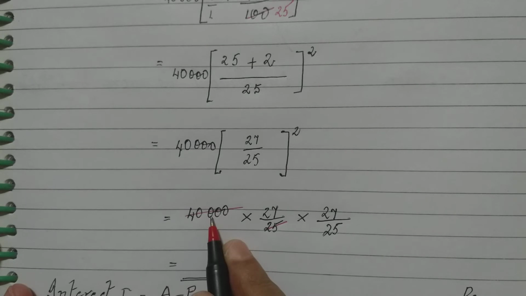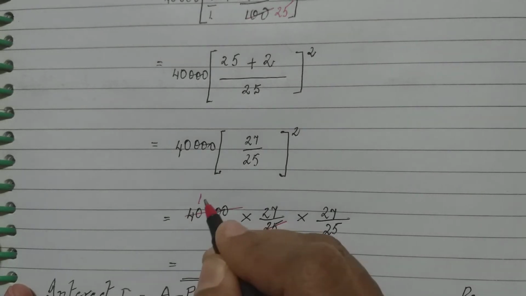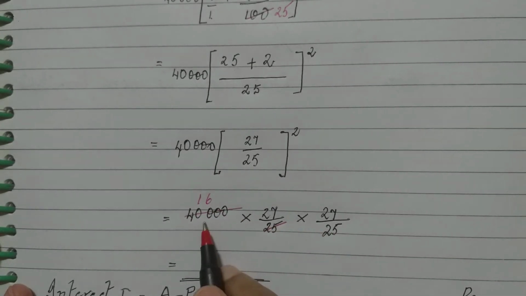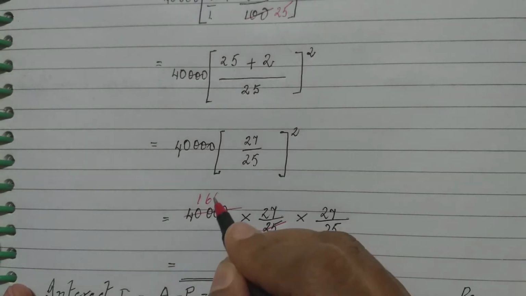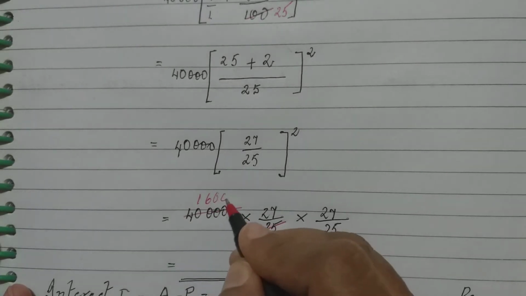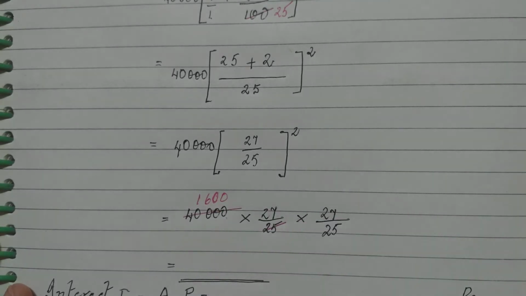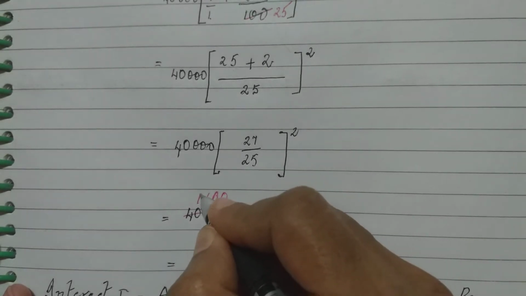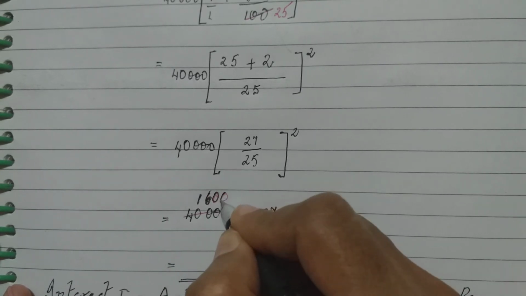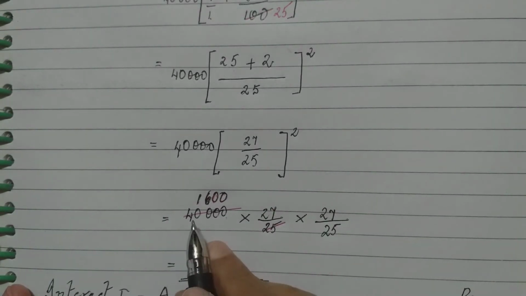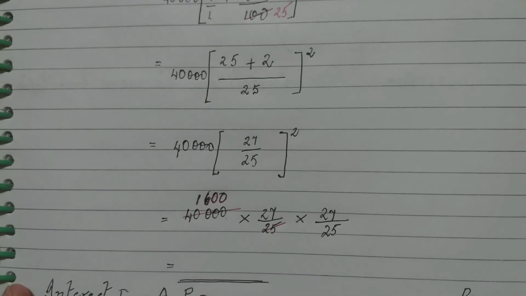So in 400 it will go 16 times. Then we have 2 zeros, so 25 goes in 0 0 times. So 25 goes in 40,000 1600 times.